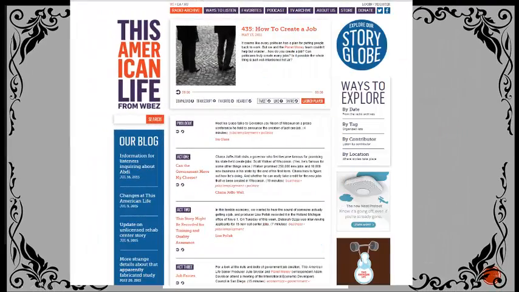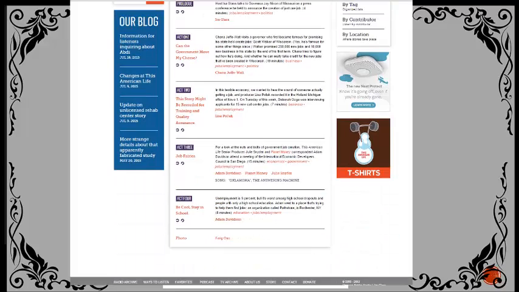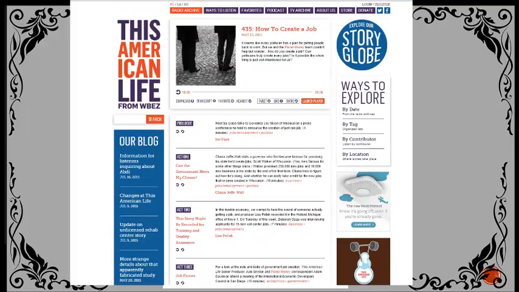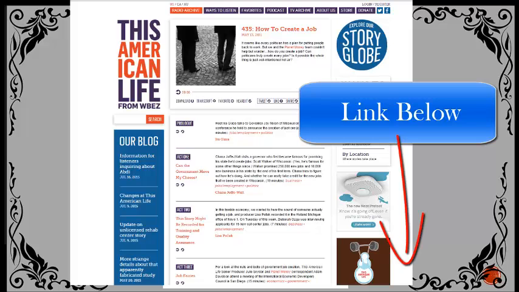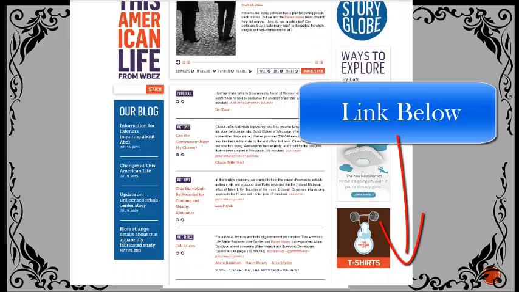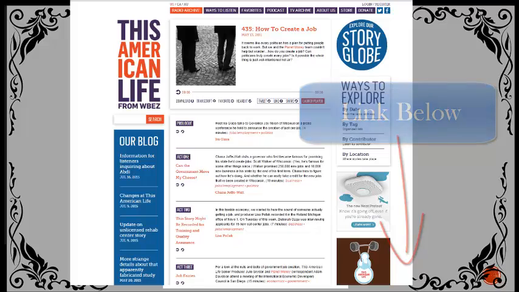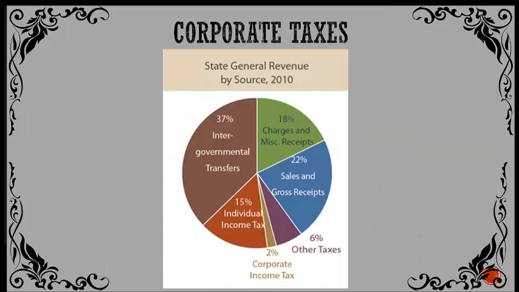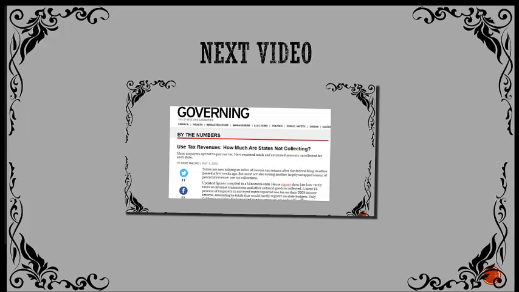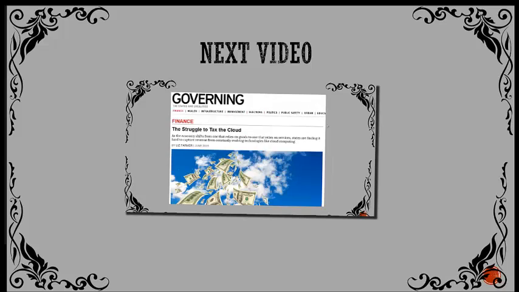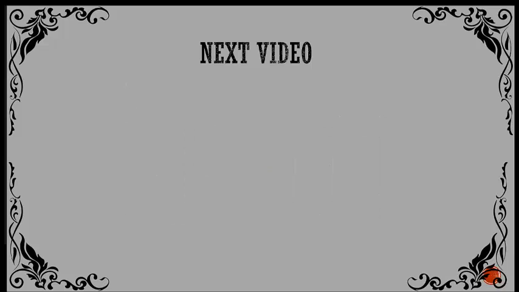This American Life did a fascinating study on different governors and their promises to create jobs, and what they found was that most states don't actually create jobs. Rather, they offer tax breaks and other incentives to steal jobs away from other states. The important point is that as a result, corporate taxes for the most part make up a very small portion of state revenue. Okay, in the next video, I'm going to go over some other sources of state revenue, notably the inheritance tax, taxes on casinos and lotteries, and some of the challenges with state collection going forward.